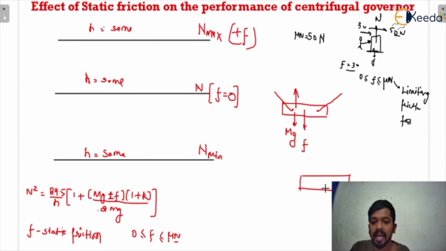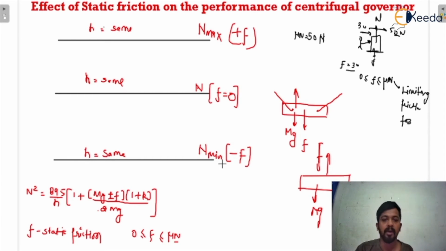and I'm taking N minimum when there will be a minus F, because as the sleeve is moving in the downward direction, mg will be in the downward direction, no doubt, but friction will be in the upward direction, opposite to the motion of the sleeve. So both are in opposite directions, so we will consider mg minus F. So that is minus F. In case of minus F, there is N minimum.